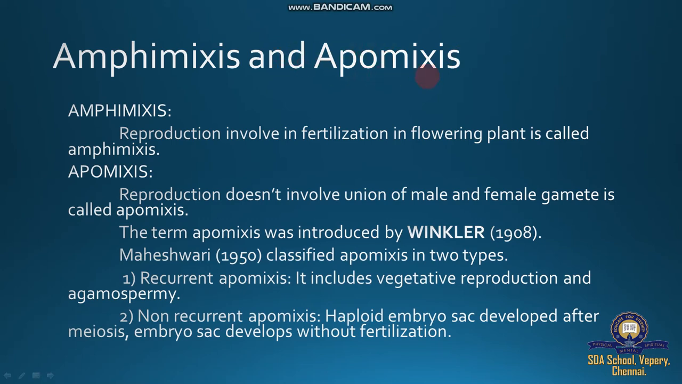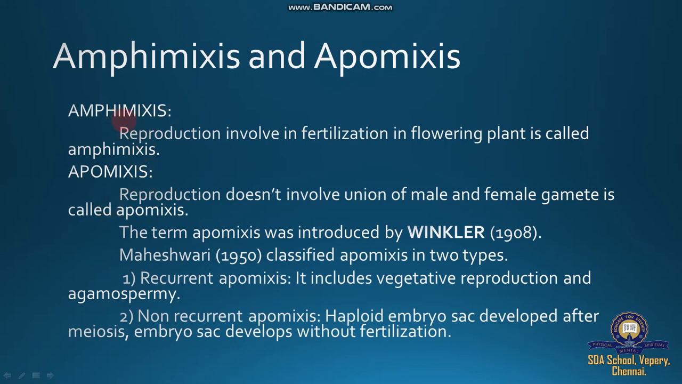Amphimixis and apomixis are a very important part of embryology. What is amphimixis? Fertilization in flowering plants. Pollination and fertilization, both processes together called reproduction. So reproduction involving fertilization in flowering plants is called amphimixis. Those plants completing pollination and fertilization as usual, reproducing, is called amphimixis. Some of the plants do not involve union of male and female gametes during reproduction. This process is called apomixis. Very important.